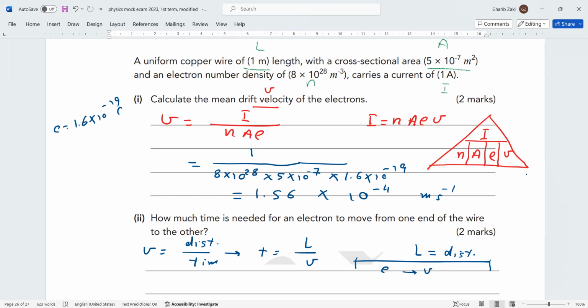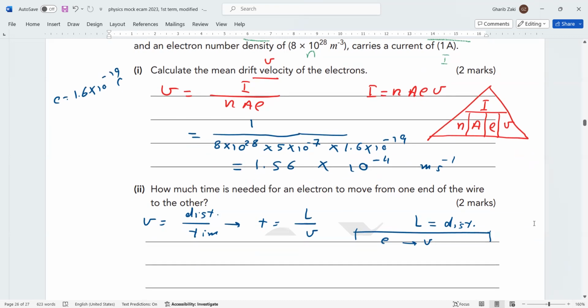L is 1 meter from the given. Then the time needed equals 1, the length of the wire, divided by the drift velocity, 1.56 times 10 power -4. By using the calculator, you will get 6.40 multiply 10 power 3 seconds.